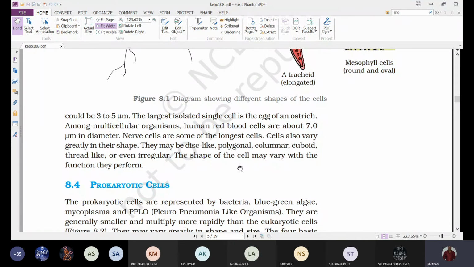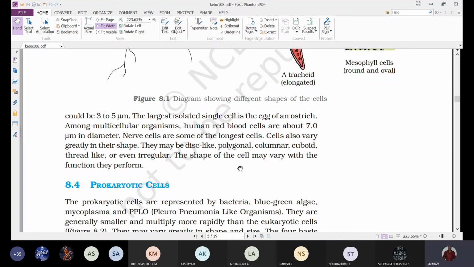Among multicellular organisms like humans, the smallest cell may be the RBC, around 7 micrometers. And the longest cells are usually the nerve cells.